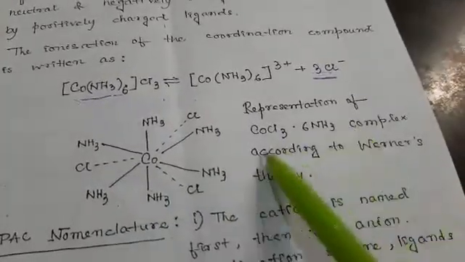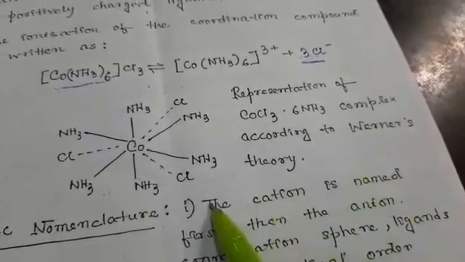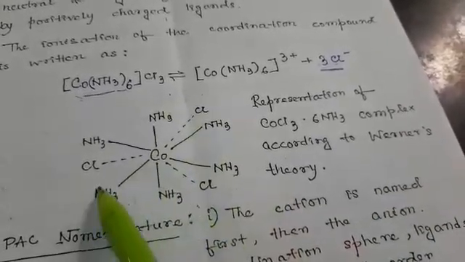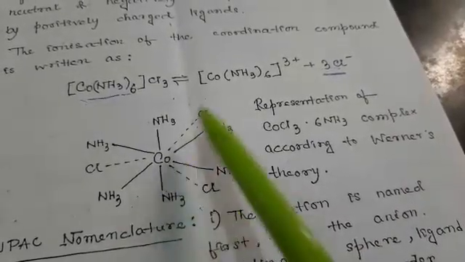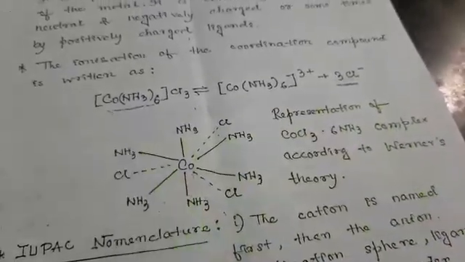So this is the representation of the hexaammine cobalt chloride complex according to Werner's theory, in which the ammonia are directly attached to the central atom, and chloride are shown by the dotted lines, which are removed as ionizable from the complex.